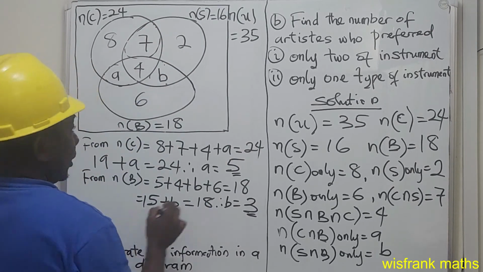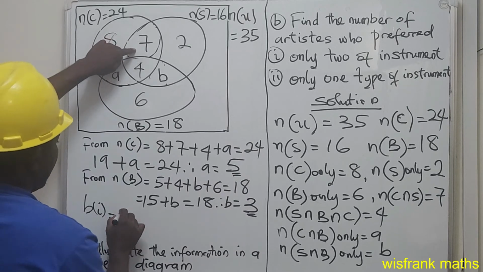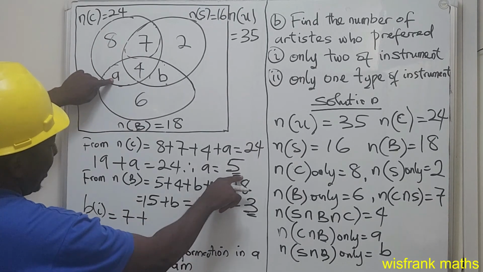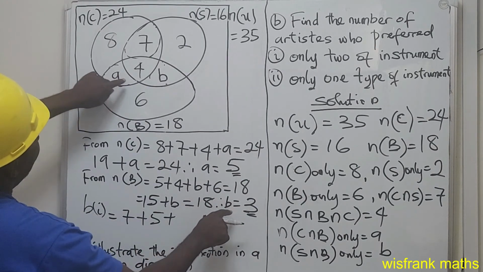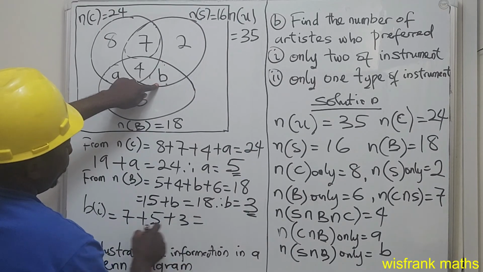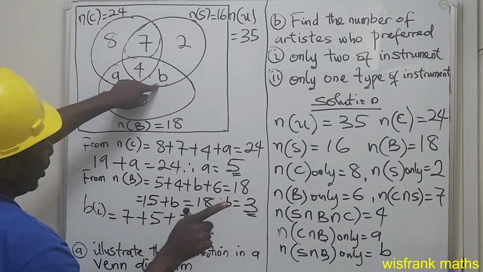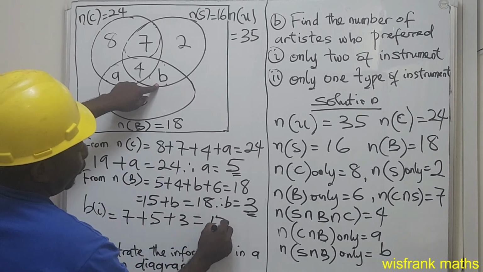So we are going to add them up. So BI equals 7 plus our A, which is 5, plus our B, which is 3. Then 7 plus 5 is 12, 12 plus 3 is 15.